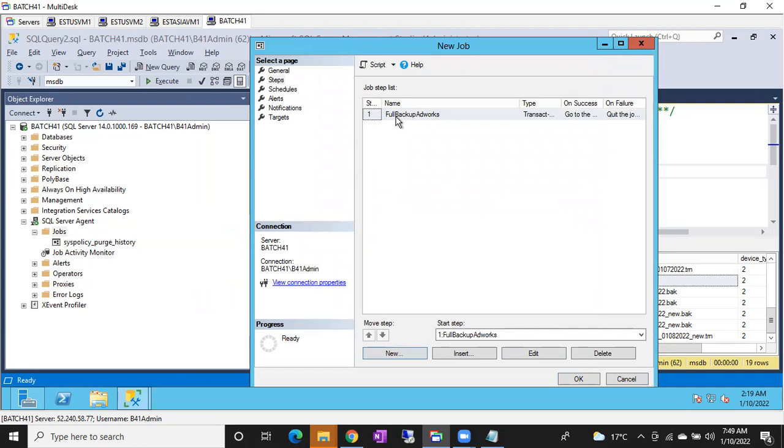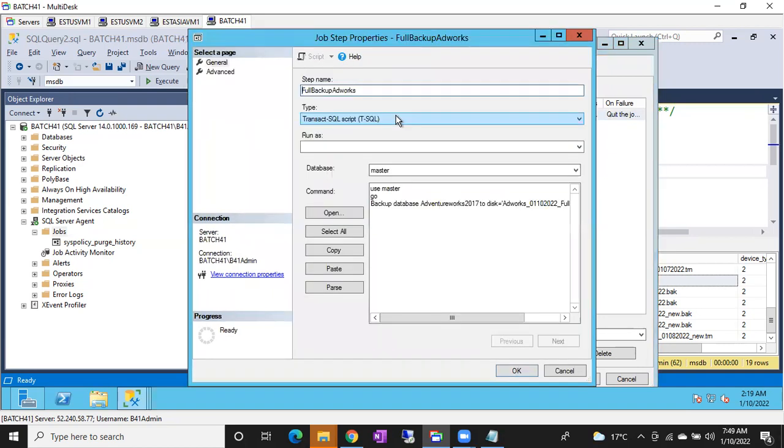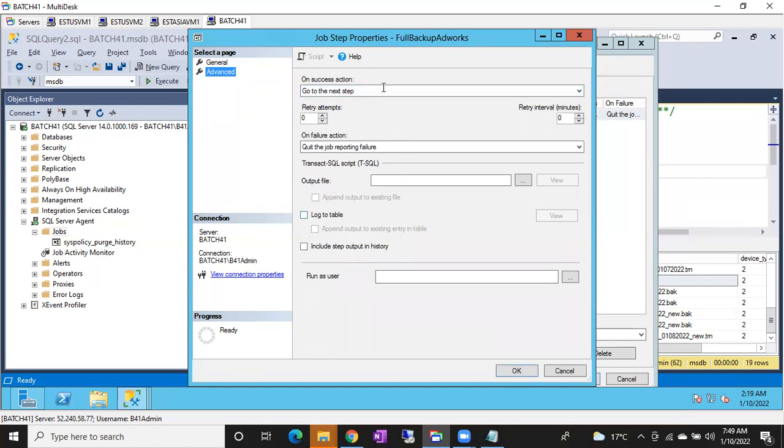Let me go to this step again. I have to show you one more option. Go to the advanced page. There you can see some options. On success action: once this backup has succeeded, what do I have to do? I want to quit, or I want to go to the next step. If you have multiple steps, guys, make sure you choose go to the next step.